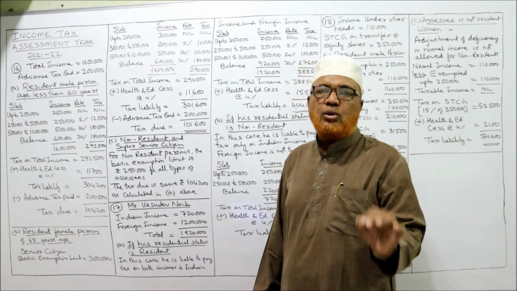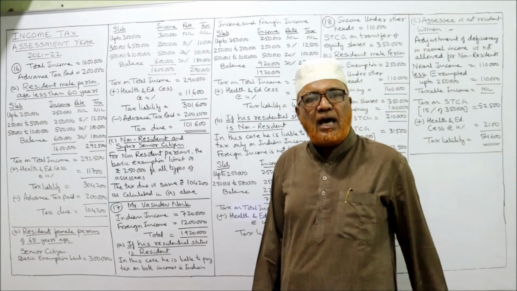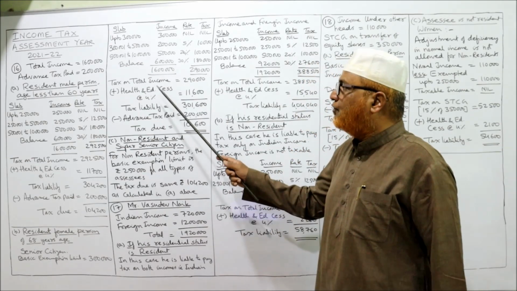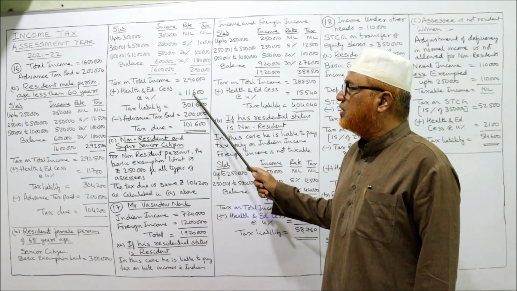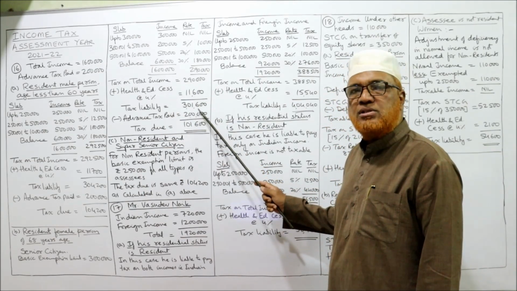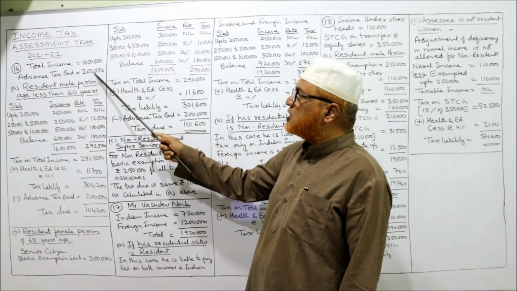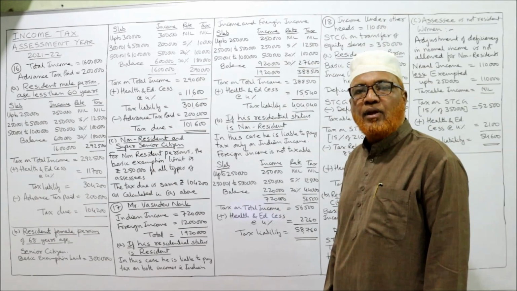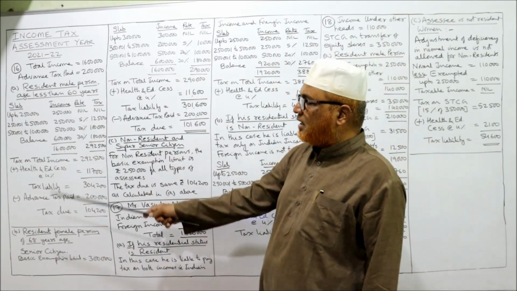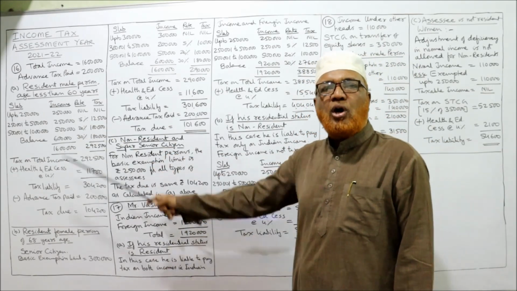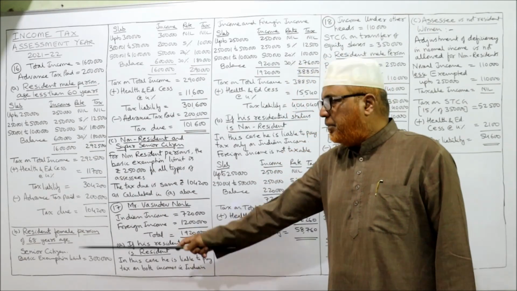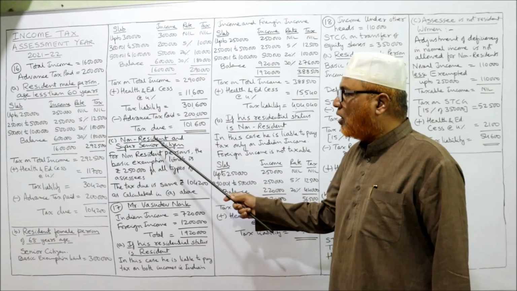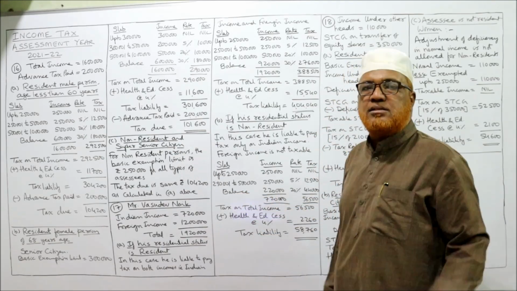2,90,000 is the tax on total income. To this we add health and education cess 4%, mandatory, compulsory. So 4% of 2,90,000 is 11,600. Tax liability 3,01,600. As usual, advance tax paid 2 lakh will be deducted. Tax due 1,01,600. So what is the difference between first A case and B case? A case non-senior citizen and B case senior citizen. That's it.